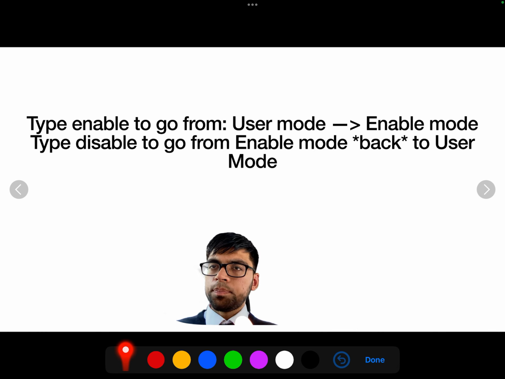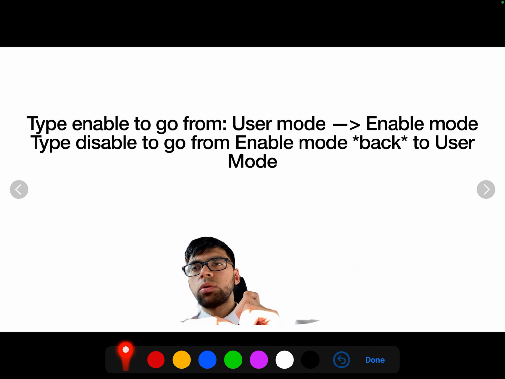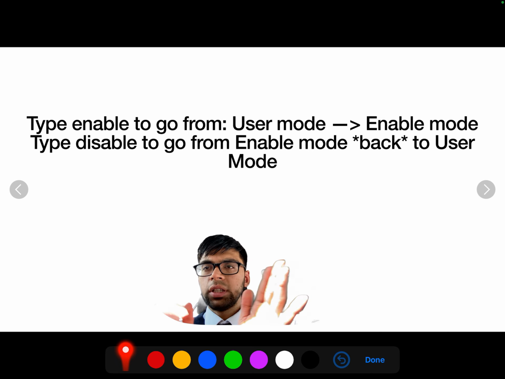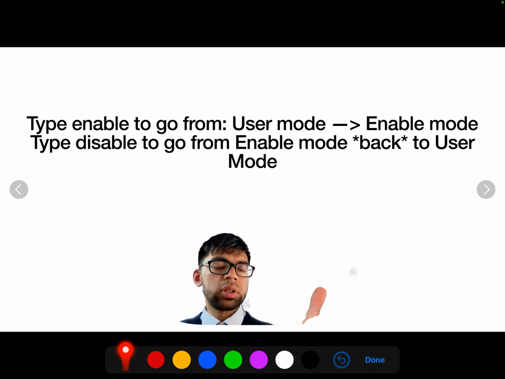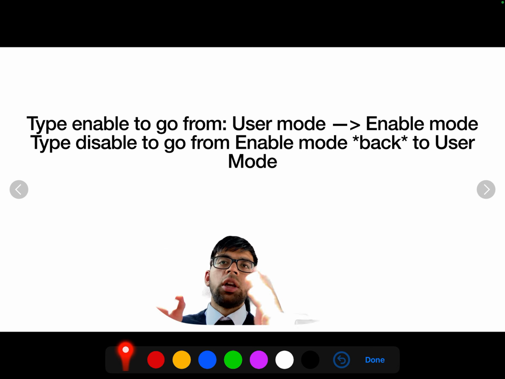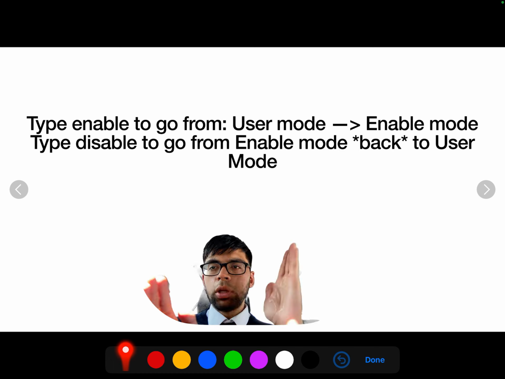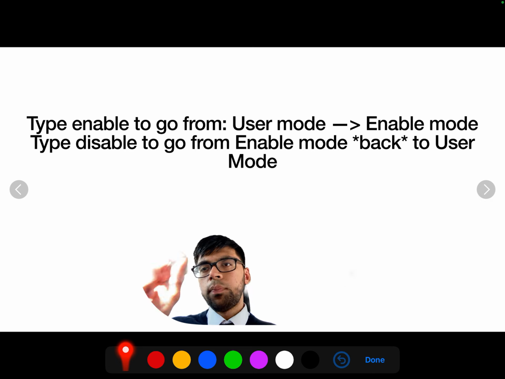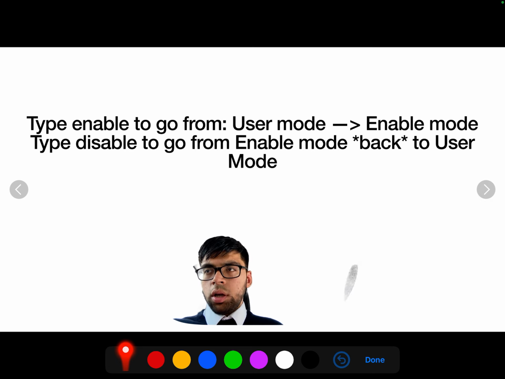Moving on, you might remember from the last lesson we looked at going from user mode to enable mode. So you've got user mode, then you've got enable mode or privilege exec mode, where you've got a high level of permissions. You type enable to go from user mode to enable mode. Now, if you want to go back out, you use disable to go back. So that's important to know.